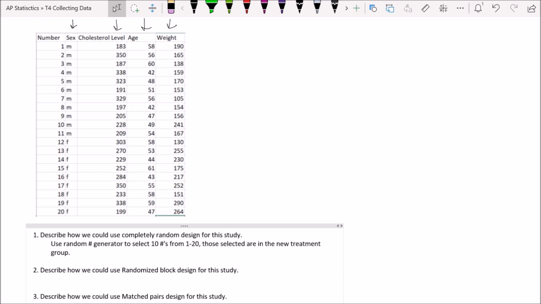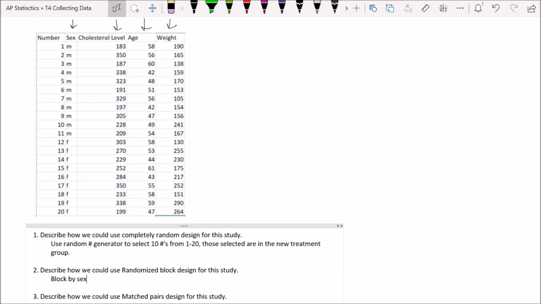Actually, I'm a math teacher. But what we know though is if we had some sort of knowledge about factors which impact cholesterol level, then we'd probably want to use that. So let's say, for example, that men and women react very differently to some compound in this drug, or that men and women react very differently to cholesterol level in general. If that were the case, then we could block by sex or gender.